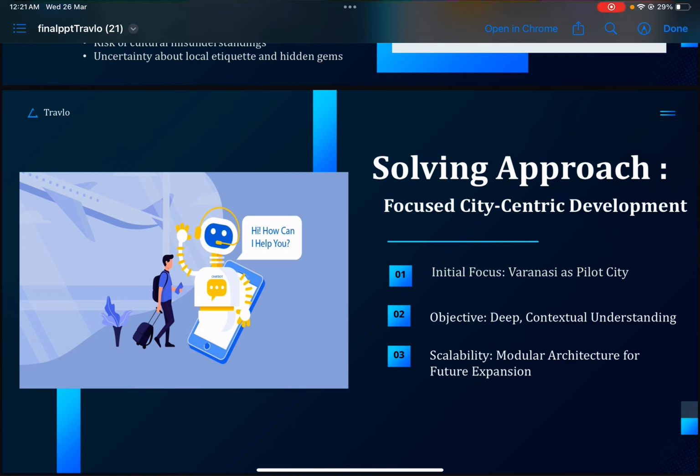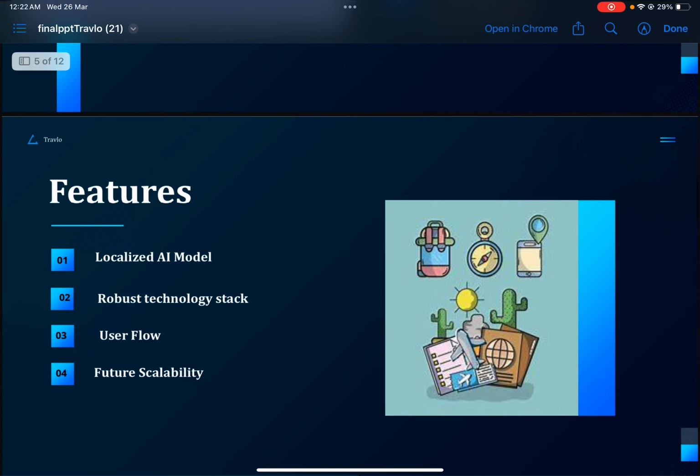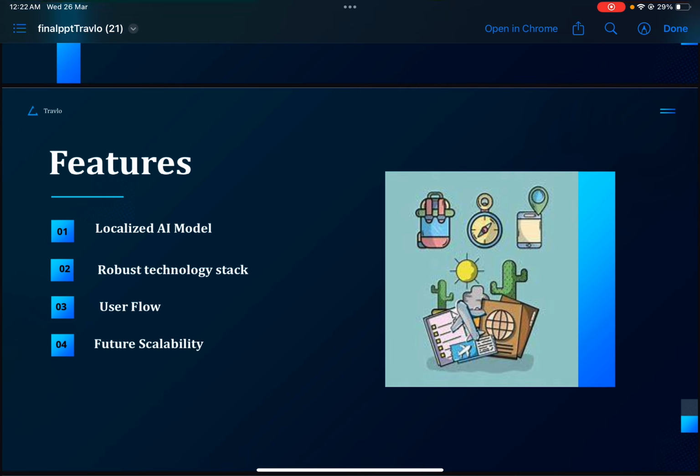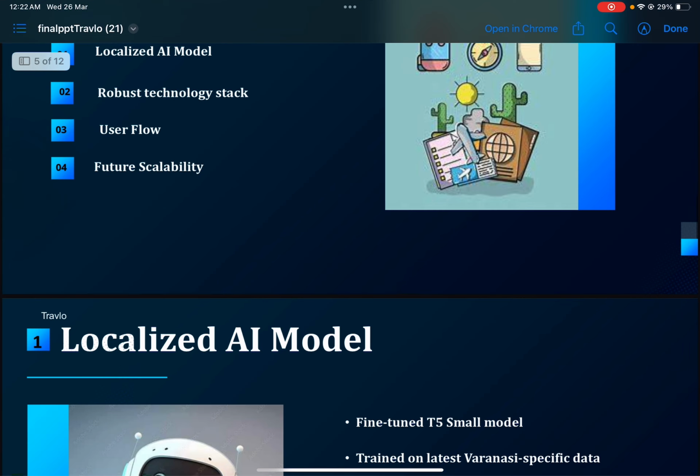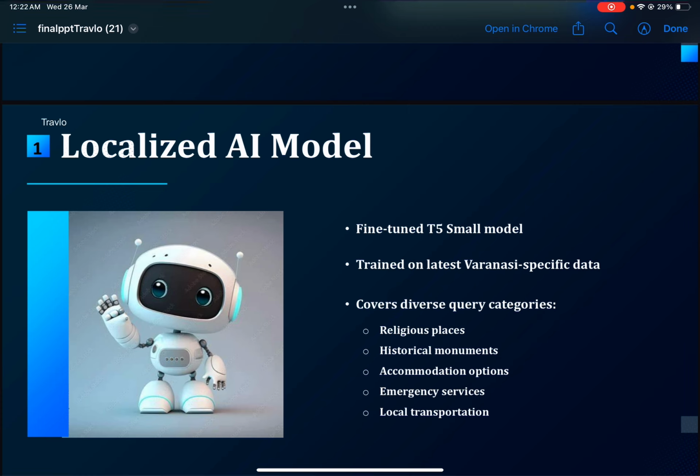So let's discuss how we started our problem understanding and planning. These are the features of our Travello web application: localized AI model, robust technology stack, user flow, and future scalability. Let's discuss the localized AI model first. We have used the T5 small model of Google, which has 67 million parameters, and we have fine-tuned and trained it on a local data set of the particular city.